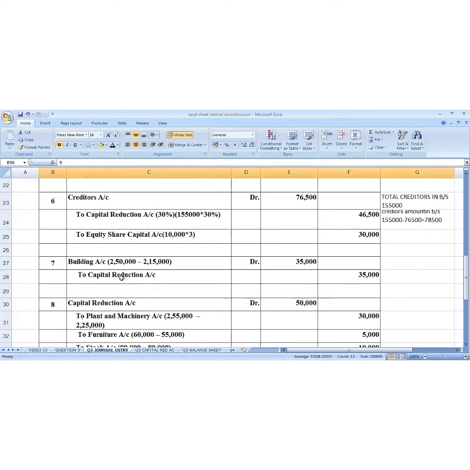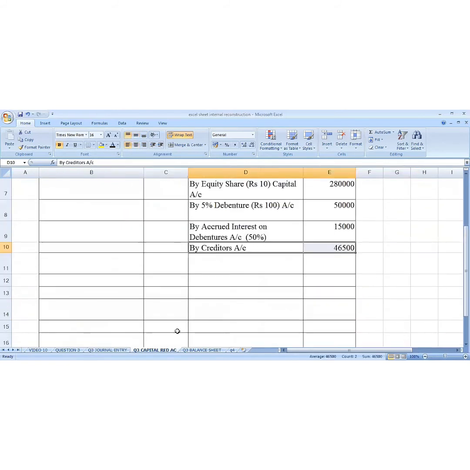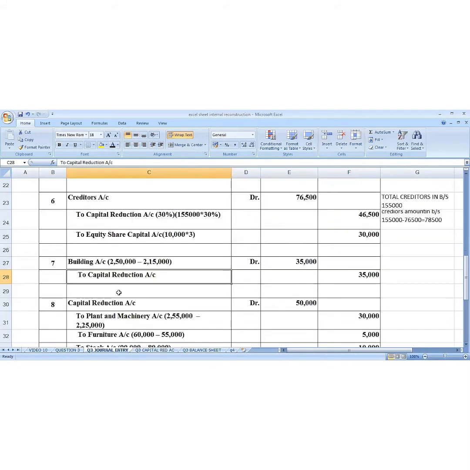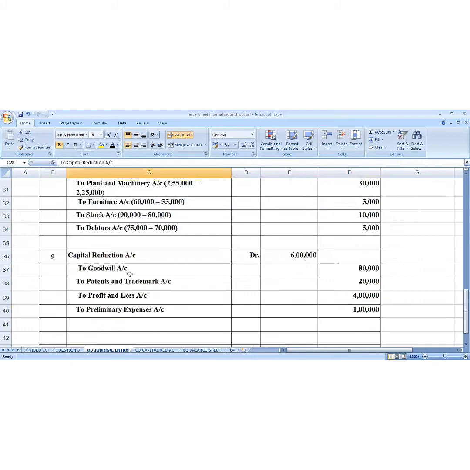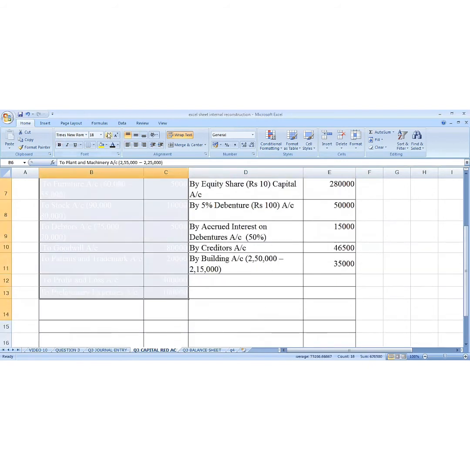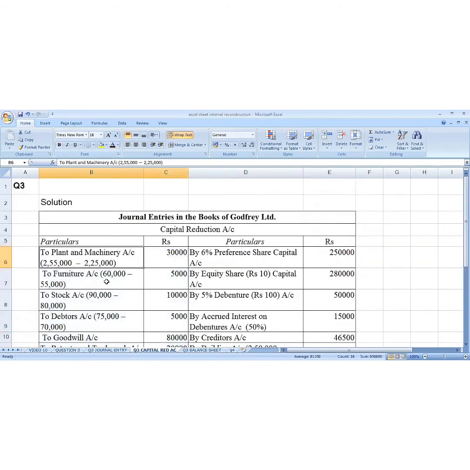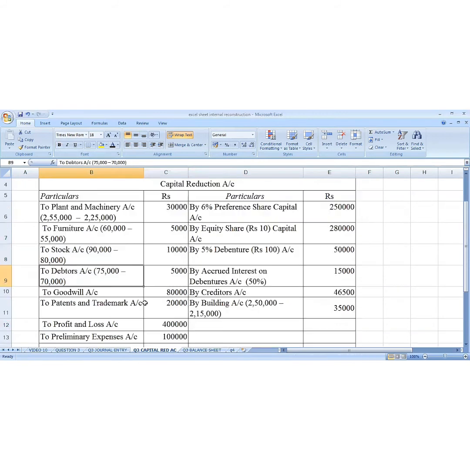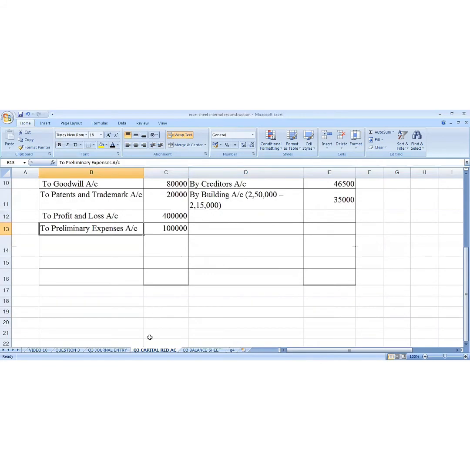Now this capital reduction account is credited, so we write it in the capital reduction account on the credit side by building. Now the capital reduction account here is debited by these 4 accounts and again by these 4 accounts. So in the capital reduction account here we write all the 8 accounts: plant machine, furniture, stock, debtor, goodwill, patent, profit and loss, preliminary expenses.